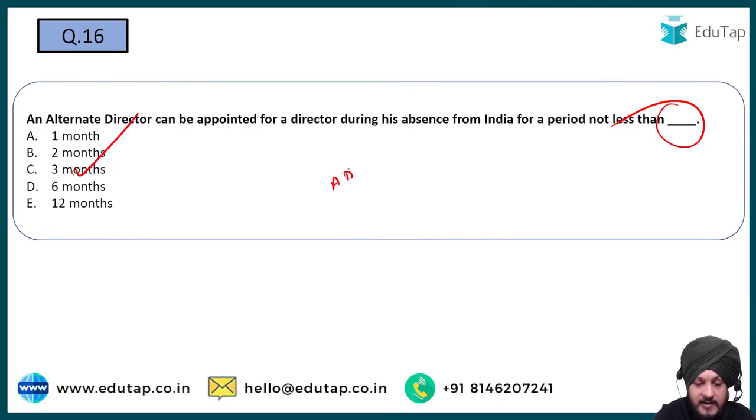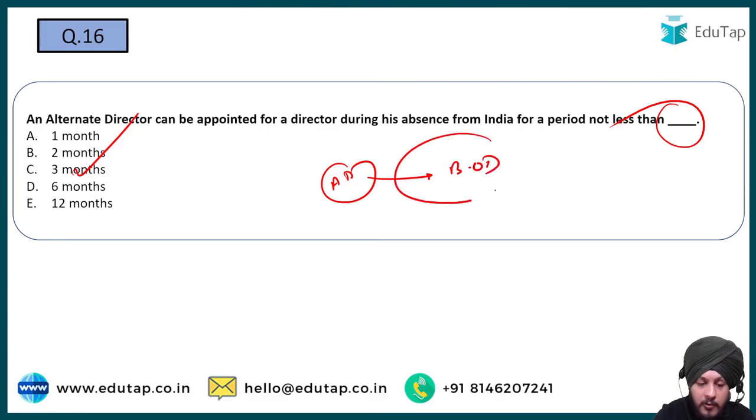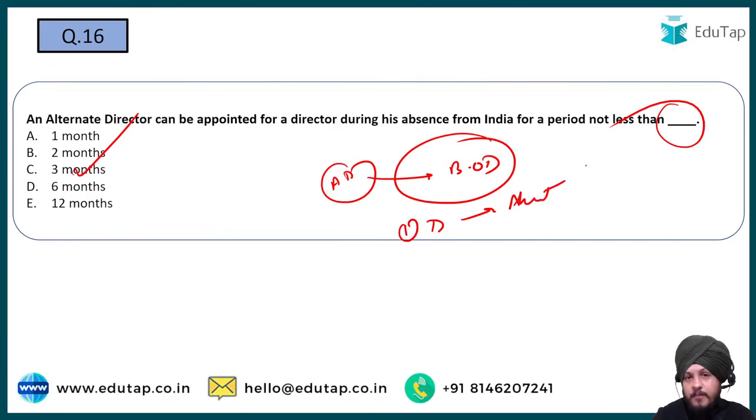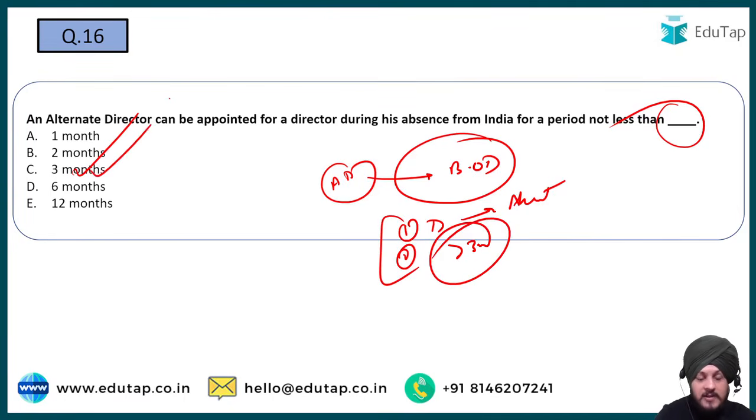So we know that an alternate director can be appointed by the board of directors. And when he gets appointed, first of all, the director is absent from India. That is the first thing. And the second thing is that his absence is not less than 3 months, right? So that is going to be the two criteria, and this is something that has been asked as a part of the question. So C is going to be the correct answer.